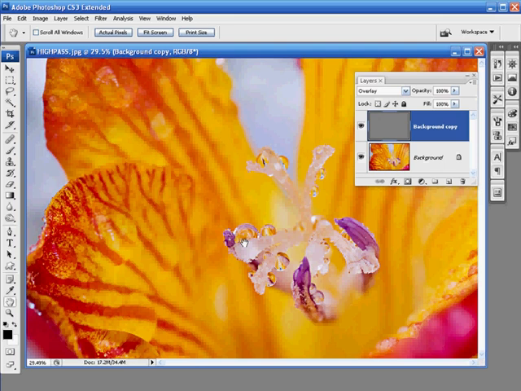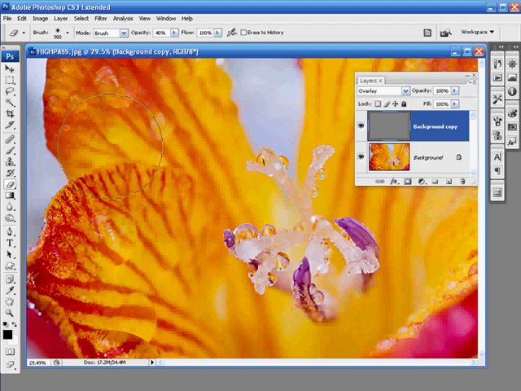So what we want to do is take a little bit of control over where the sharpening works. There's two ways of doing this. One way is using a layer mask, and the other way is by using the eraser. You can use both in Photoshop, but there aren't any layer masks in Elements. So if you're in Elements, just pick up the eraser tool and rub out the areas you don't want. I'll just show you how to do that quickly.